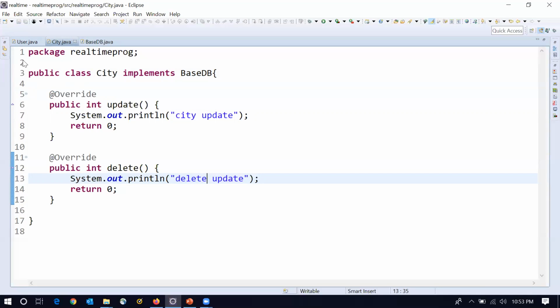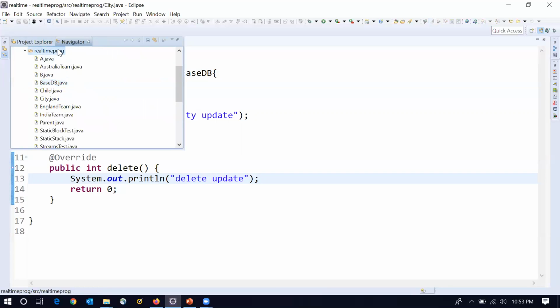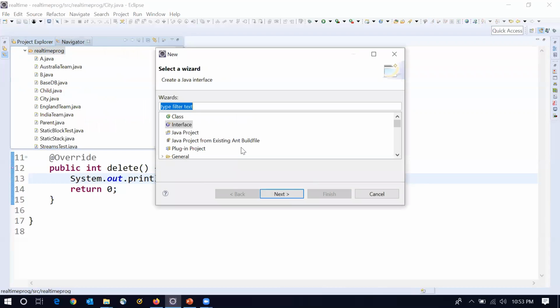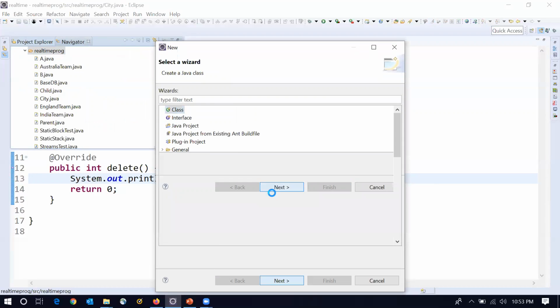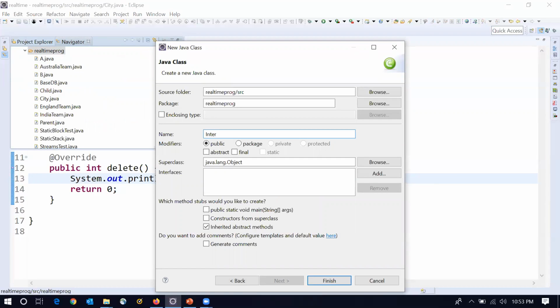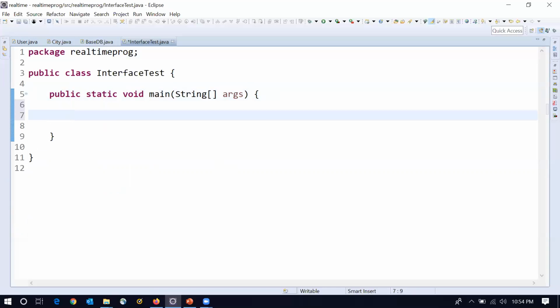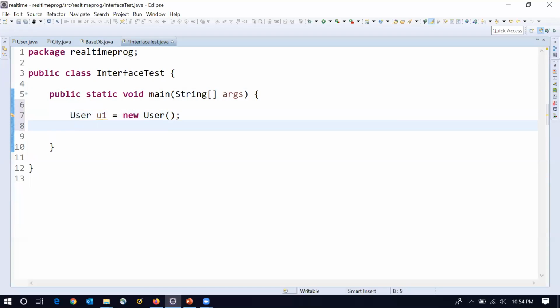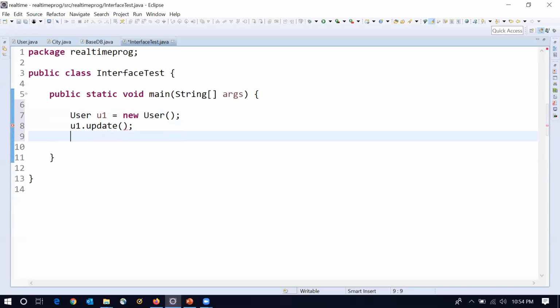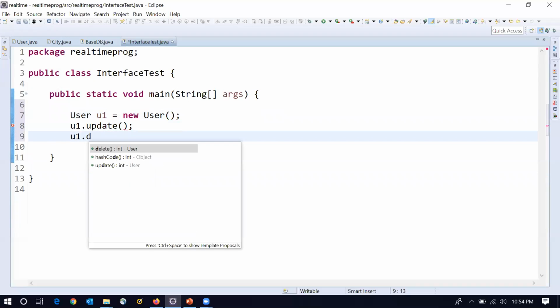Now, how to call these functions? Let me create a separate class to test, an interface test class, which will have the main method. If I want to call those functions, I can create an object for User: u1.update, u1.delete.